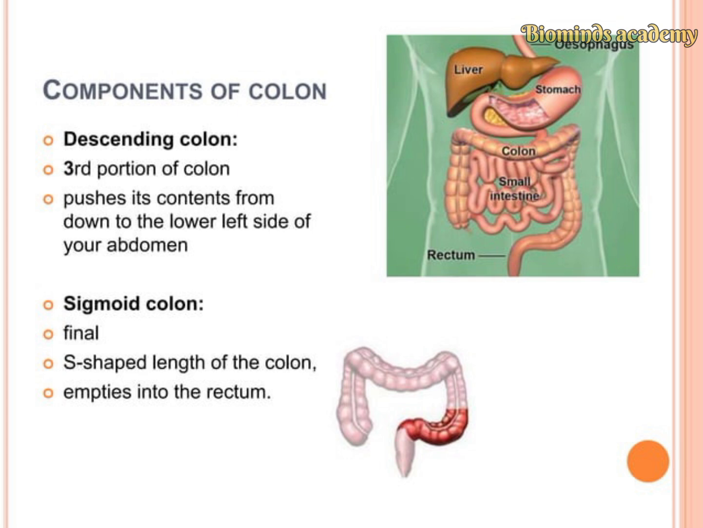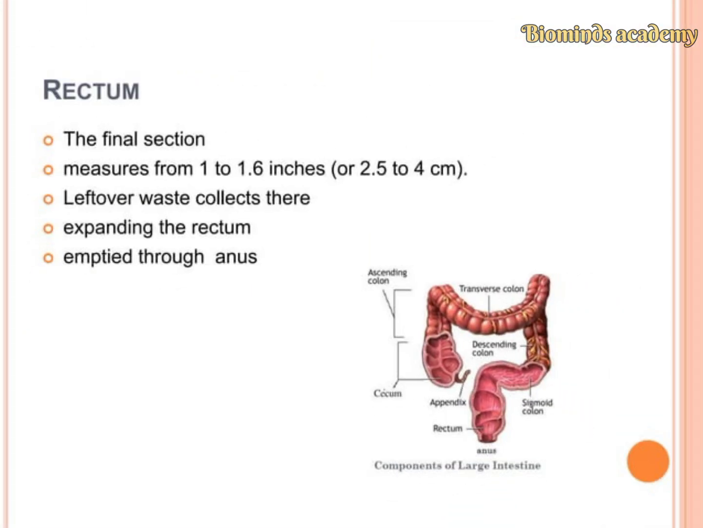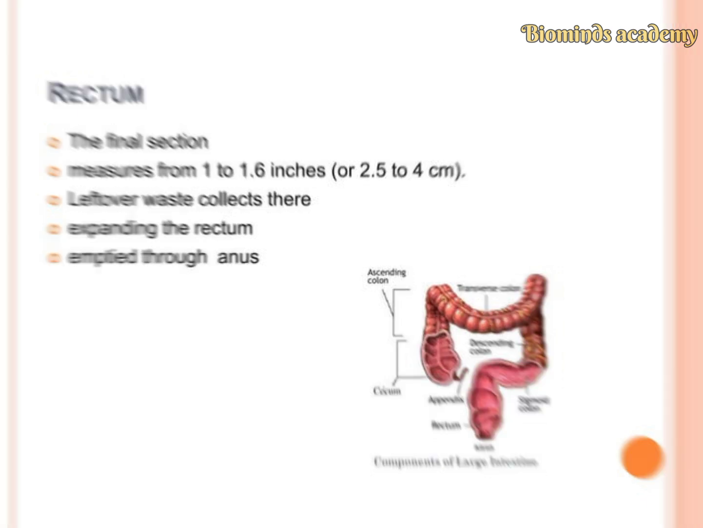The sigmoid colon is the final, S-shaped length of the colon that empties into the rectum. The rectum is the final section, which measures 1 to 1.6 inches, where leftover waste collects. Here, the expanding rectum empties waste through the anus.